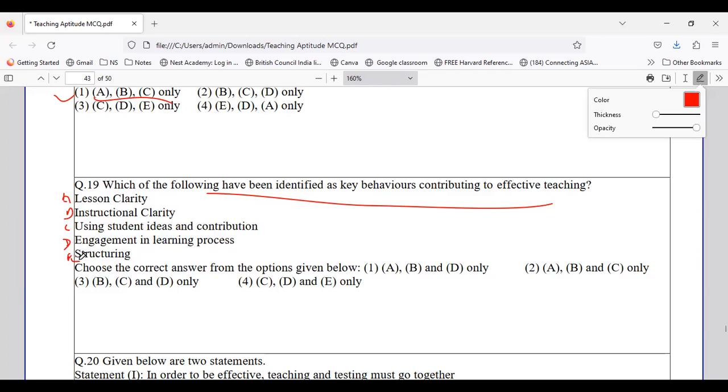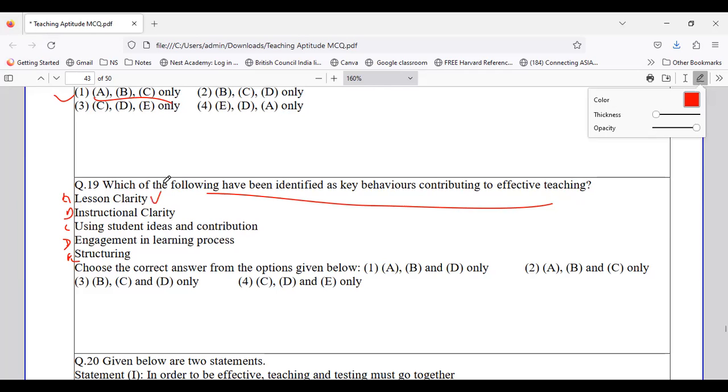From the given options, the one which is talking about key behavior in effective teaching comes under lesson clarity.